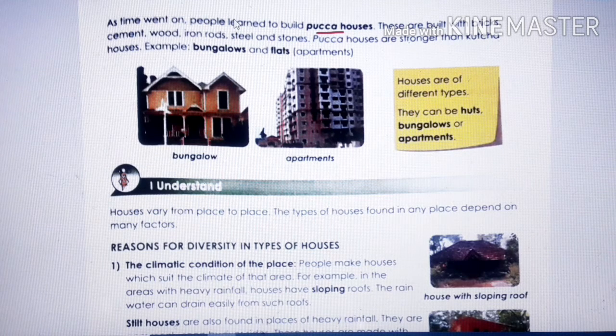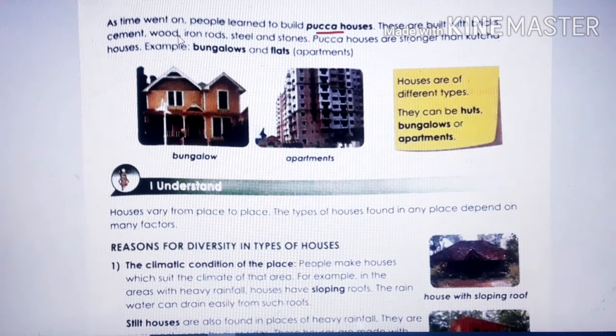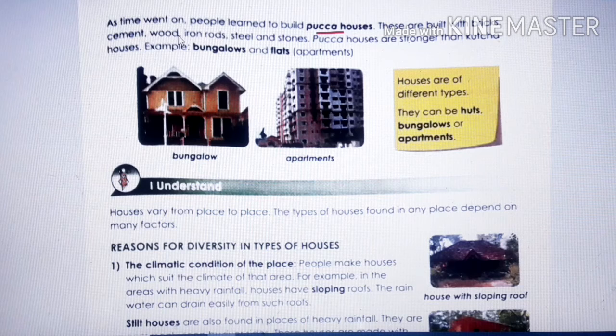These things are used to make the houses where we are living today. So the house where we are living today is made of bricks, cement, wood, iron rods, steel, and stones. So what is it called? It is called pakka houses.